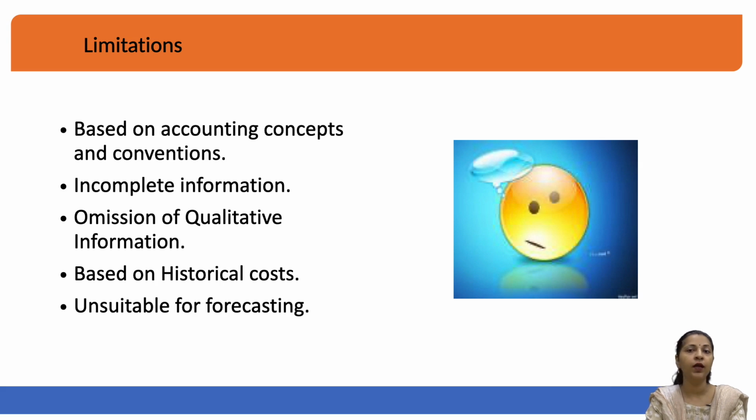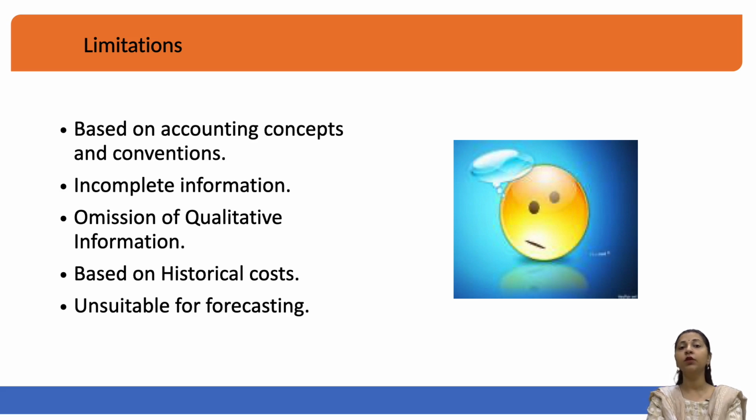That will have to be done by managers or certain professionals, wherein the future may be predicted based on the past data. Accounting will only tell you what has happened in the past. It will not predict, it will not forecast. So, to know the forecast, you will have to do certain analysis and use certain models to predict what will happen based on the previous data, but accounting will not be able to tell you that. So, that is one of the biggest limitations of financial accounting records.